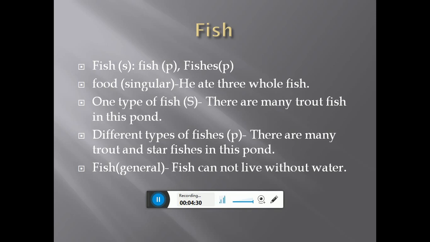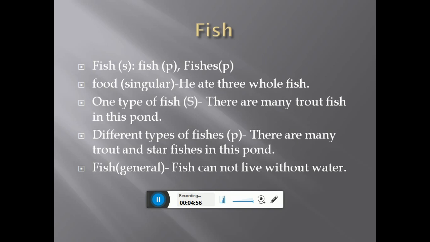There are many trout and star. Trout and star means two types of fishes. Two types of fishes means they are different types of fishes. So we can use here the word fishes. Next one is fish in general. When we are talking generally about fish, then we can use here only the word fish. Fish cannot live without water. We are talking about fish only.